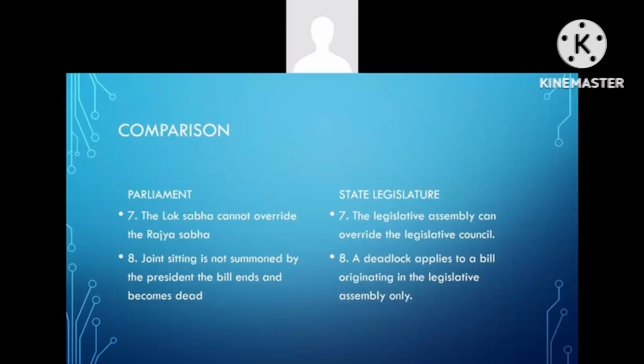Coming to state legislature, seventh one. The Legislative Assembly can override the Legislative Council by passing the bill for the second time and not vice versa. When a bill is passed by the Assembly for the second time and transmitted to the Legislative Council, if the Legislative Council rejects the bill again or proposes amendments that are not acceptable to the Legislative Assembly or does not pass the bill within 1 month, then the bill is deemed to have been passed by both the houses in the form in which it was passed by the State Legislative Assembly for the second time.